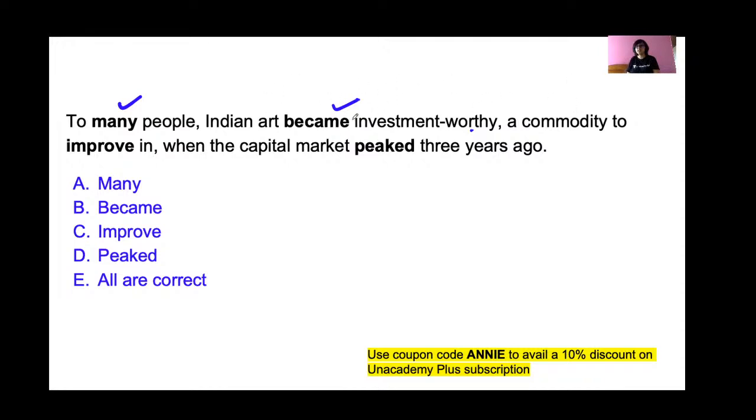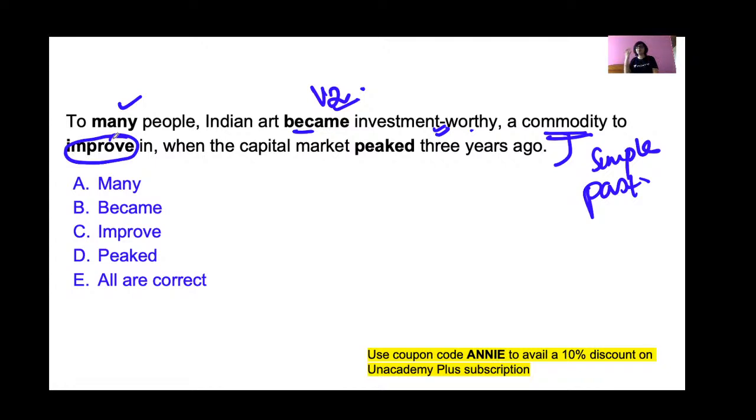Okay, so this sentence is in simple past, and that's why the second form of the verb, became, is used. Indian art became investment worthy, which means Indian art has become a genre or an area where people want to invest. A commodity. Indian art has become a commodity to improve in. No. Why will people want to improve Indian art? And after improve, you don't use in.